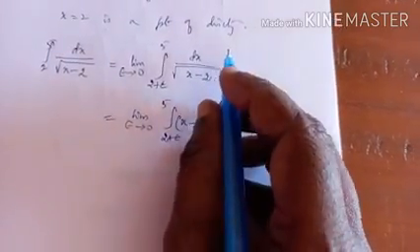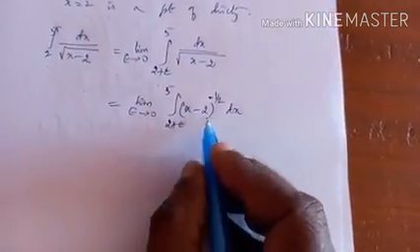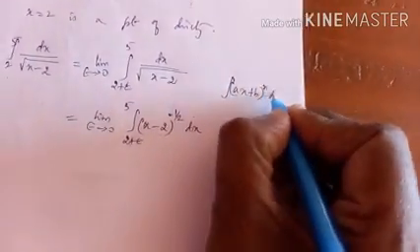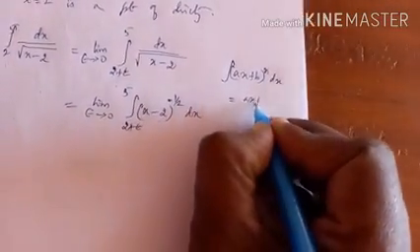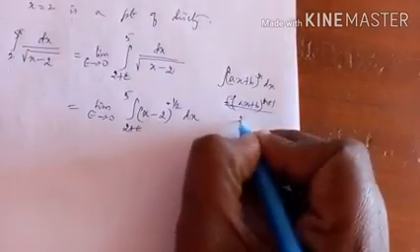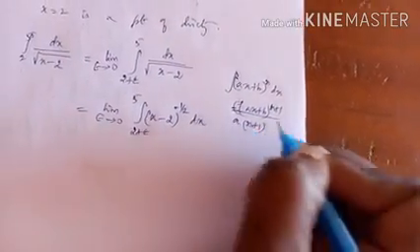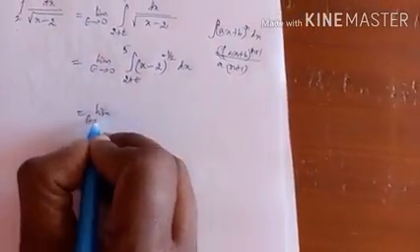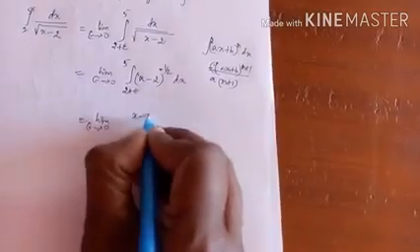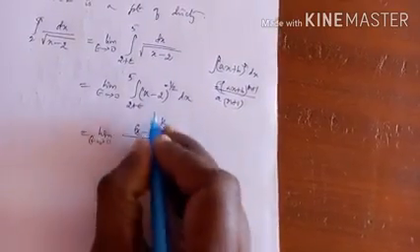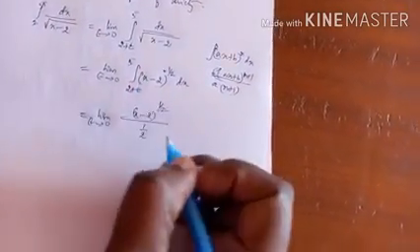We know this formula: integral of (ax plus b) to the power n dx is (ax plus b) to the power n plus 1 by (n plus 1) into a. The same formula here: (x minus 2) to the power n plus 1 by n plus 1, where a is the coefficient of x, which is 1 here.